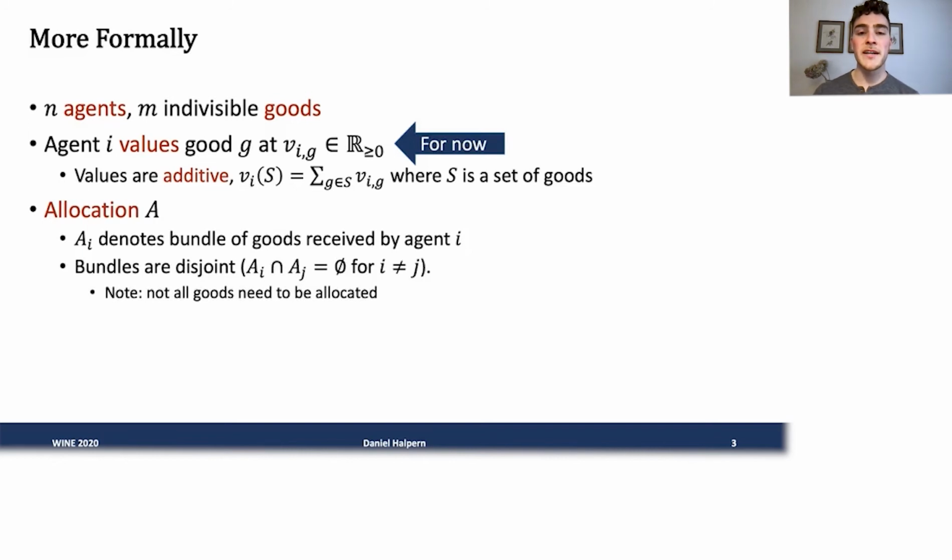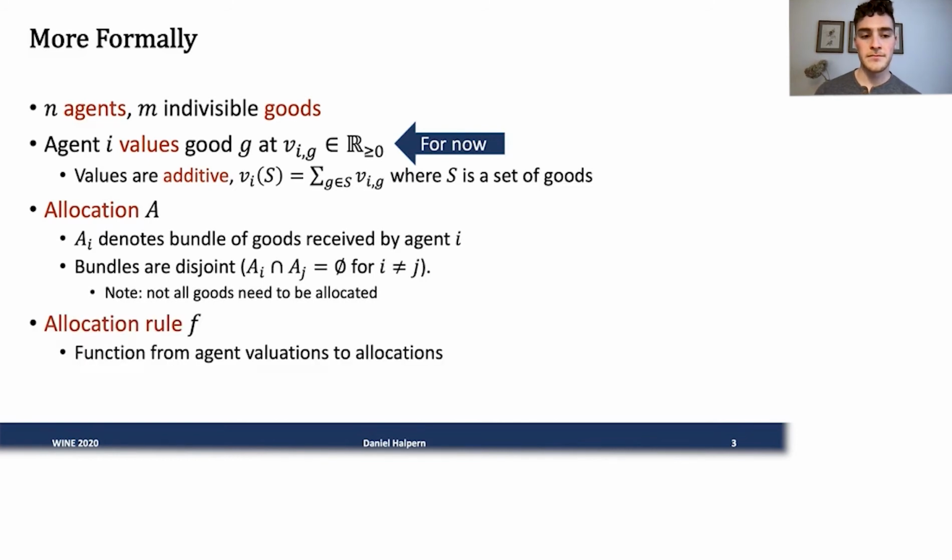Our goal will be to find an allocation. An allocation is just a partition of the goods into bundles, one bundle for each agent. And we actually don't require that this partition is complete, so we allow for some goods to remain unallocated. We're also in search of what are known as allocation rules. These are simply functions. They take as input the agent valuations and then choose a good allocation.